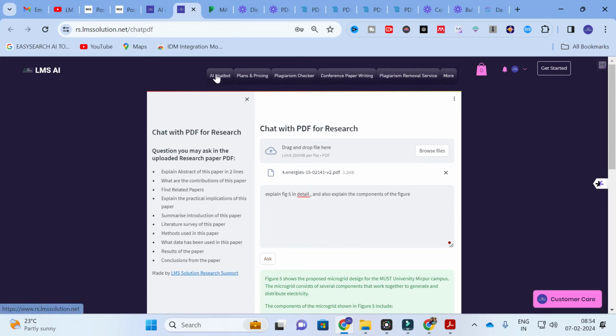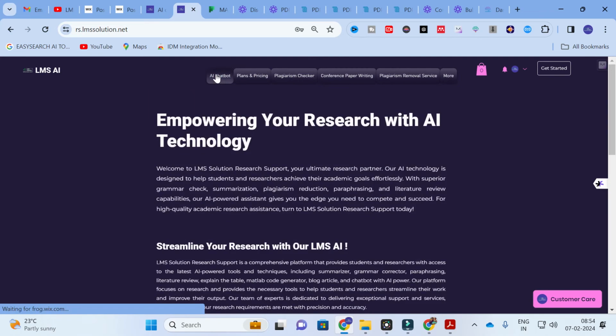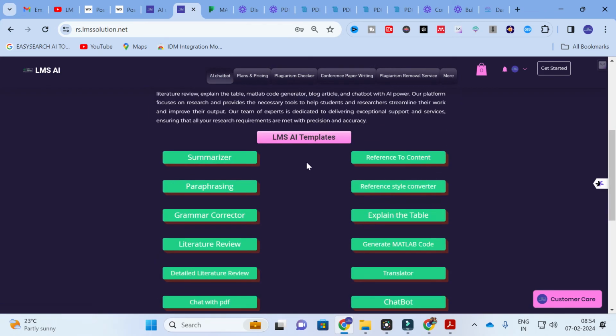Apart from this, there are many templates available. Our main objective is to make your research paper writing simpler using AI support. These are the templates which are especially designed for research. So you can make use of this option.